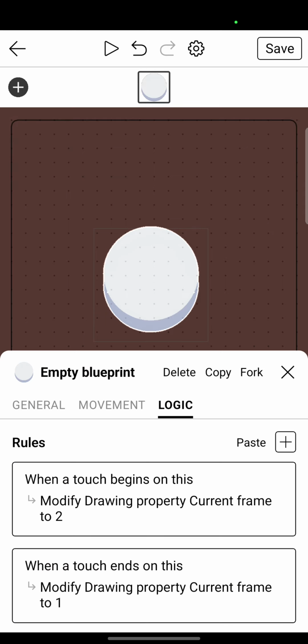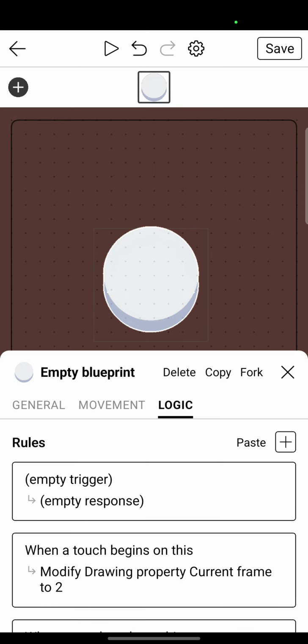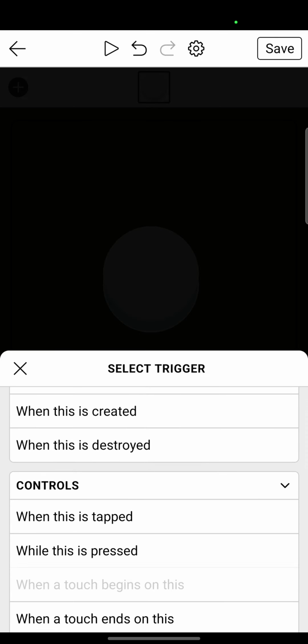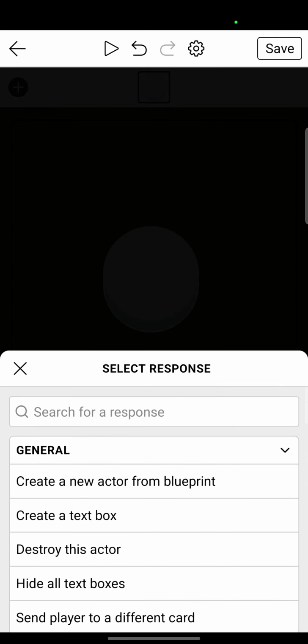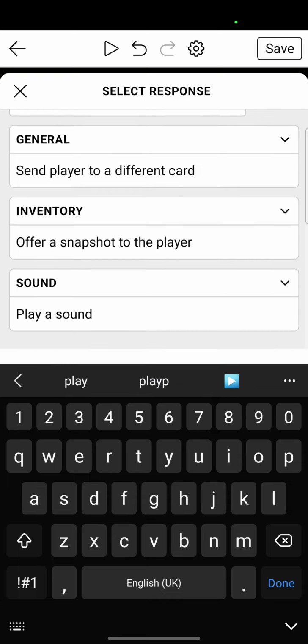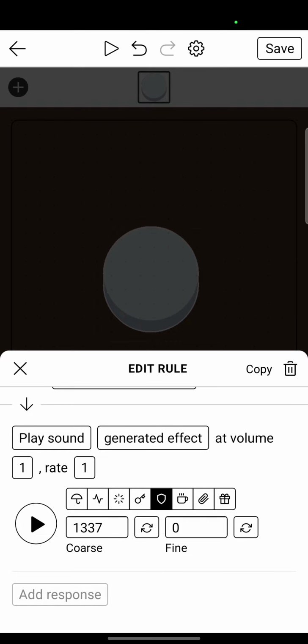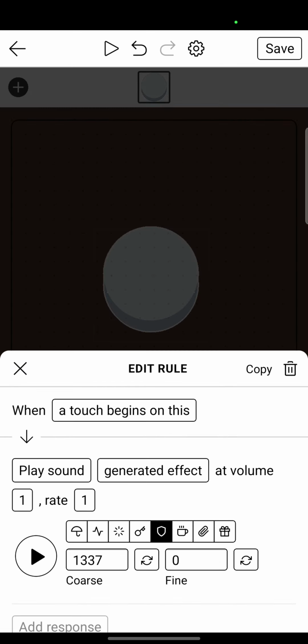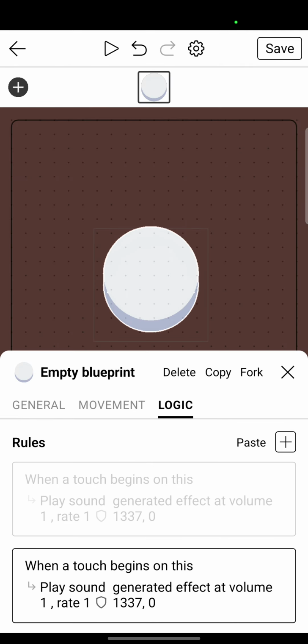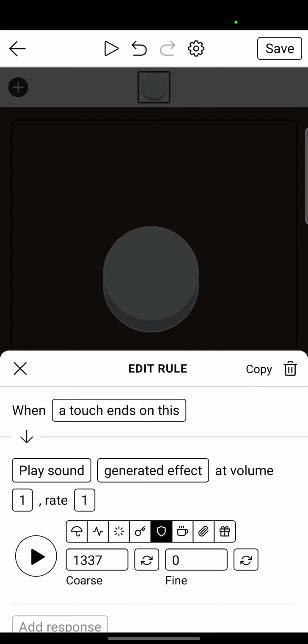If you want to add sound to it, just follow what I'm doing. So first, when the touch begins on this, play the sound, and then like this one, you want to press this one. If it is good, 1337 is good. Then I'm going to copy this, paste it, and when the touch ends on this,